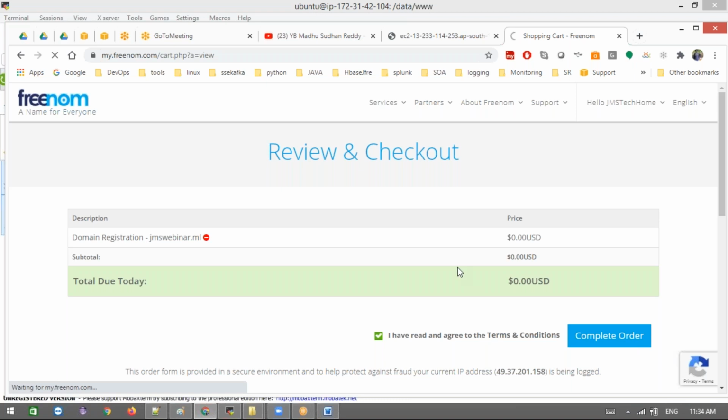Just one second, it's still registering. Once the order is complete, it will come to the My Domains place, where I had previously bought two domains. This is the third domain I bought here. It's a free one. Okay.